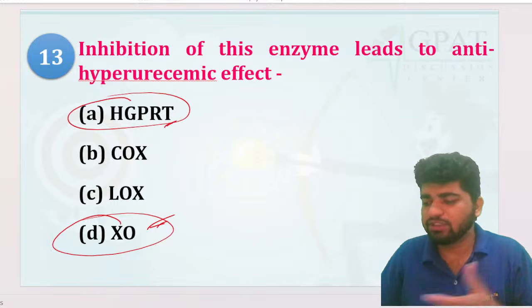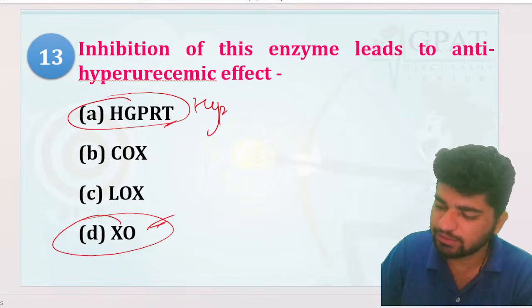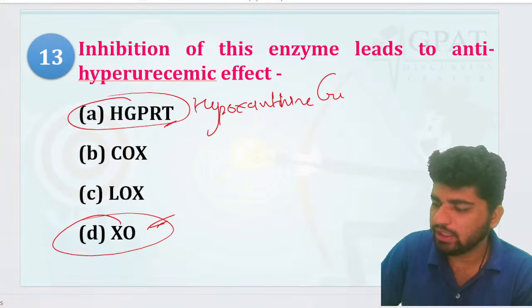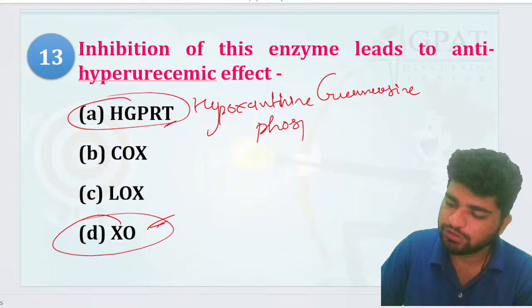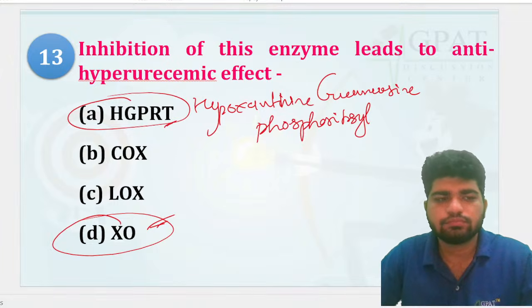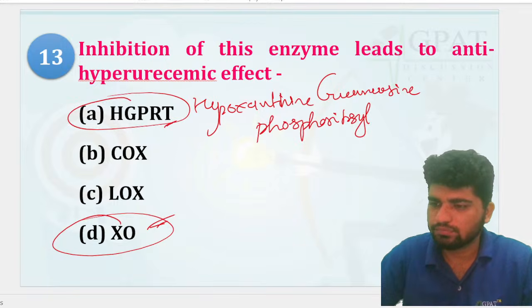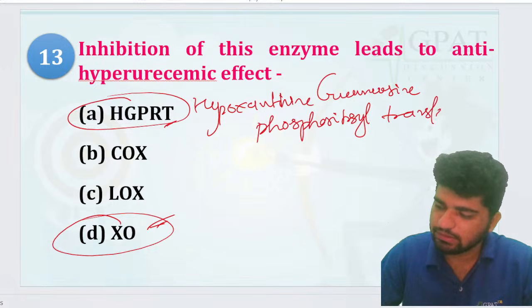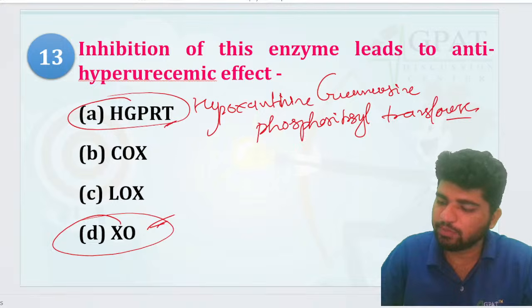But I am asking, what is the full form of HGPRT? Hypoxanthine, guanine, phosphoribosyl transferase. This is the full form of HGPRT.